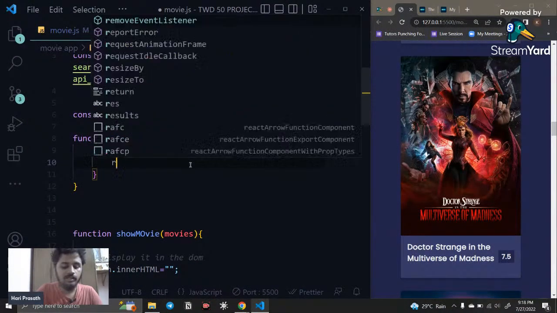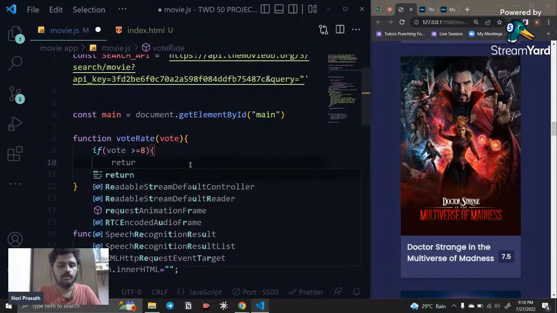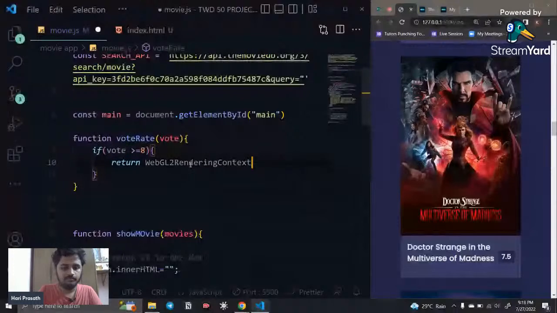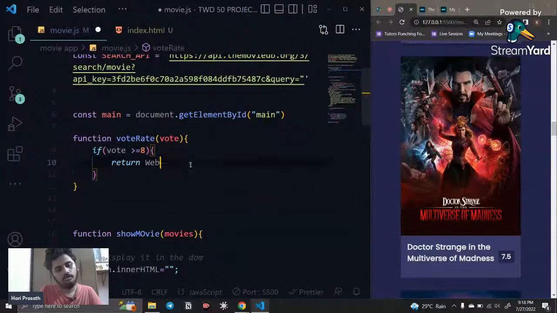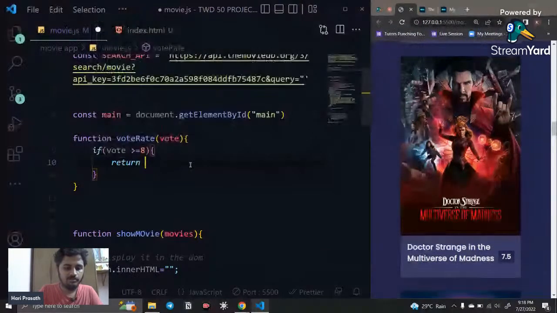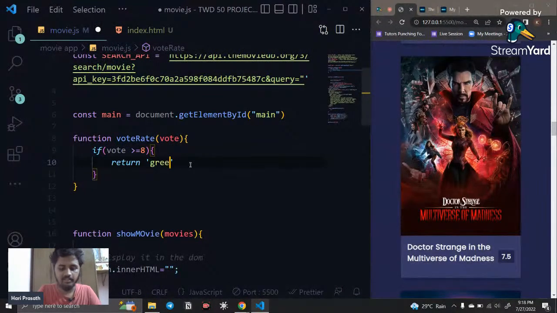Then what should it return? It should return green. Okay, I just want to enter it as the string green. So that's it.